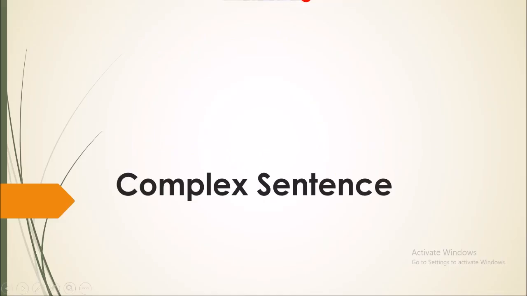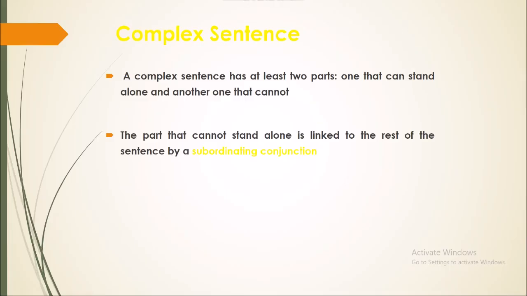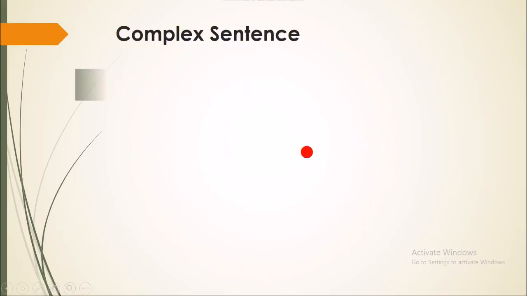The third type of sentence is the complex sentence. A complex sentence has at least two parts: one that can stand alone, which we call, as you remember, an independent clause, and one that cannot stand alone, which we call a dependent clause. The part that cannot stand alone is linked to the rest of the sentence by a subordinating conjunction. Here is an example of a complex sentence.